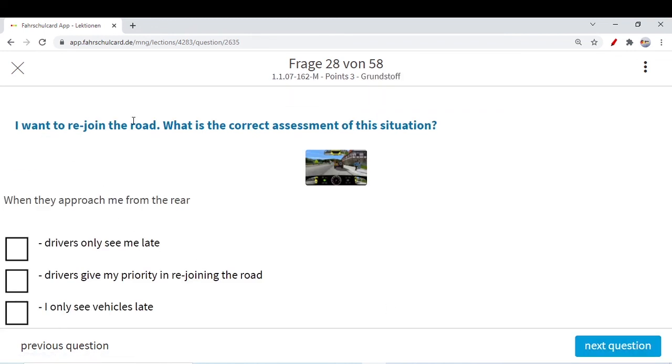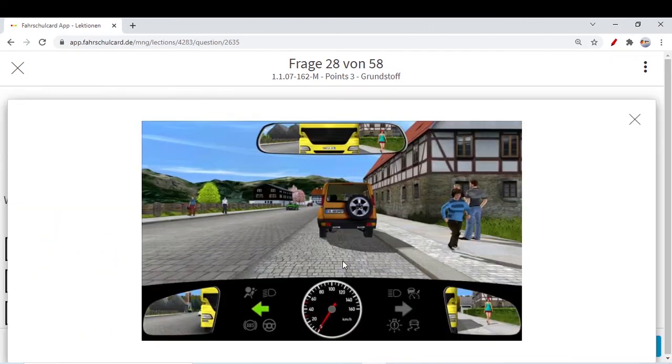I want to rejoin the road. What is the correct assessment of this situation? If you see, maybe you have parked here, you have stopped here for some time. Now you want to enter the main road again as you have indicated to the left. But what is the problem? The yellow truck behind you is stopping you from seeing the traffic behind you clearly in the rear view mirror. You cannot see. Even the drivers coming from behind this yellow truck cannot see you. So this situation is really tricky.